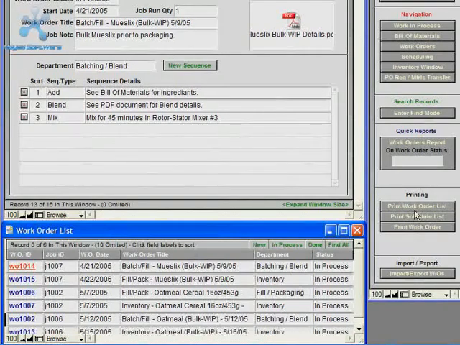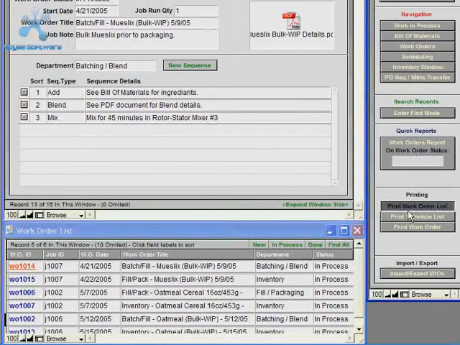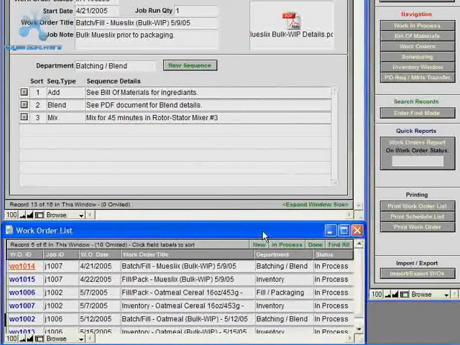And then you can click the print work order list button to print out a list of work orders that should be in process in your plant at that time. You can maybe print this list every morning just for a basic list of work that is in process.